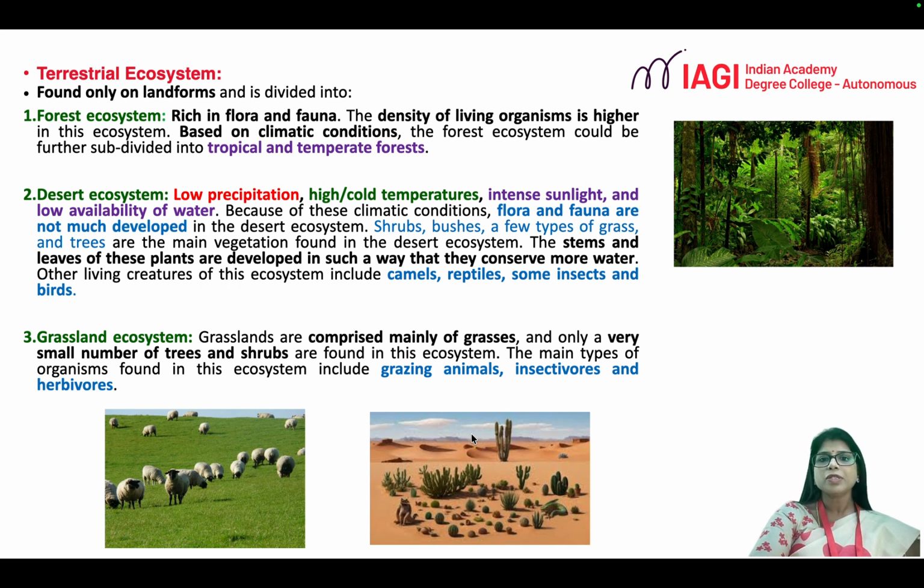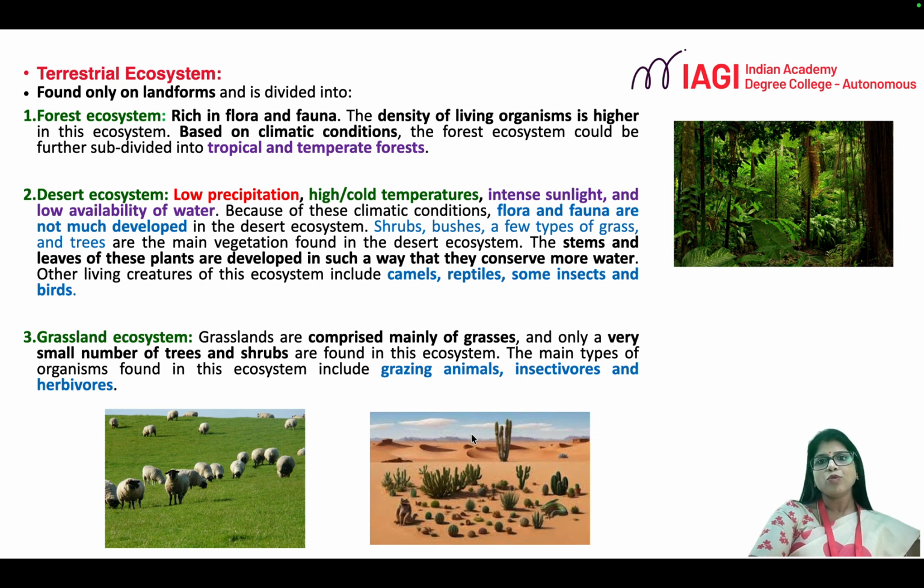Different types of organisms survive in the forest ecosystem, and the climatic conditions also vary. Accordingly, we have forests which can be either tropical forests or temperate forests. Tropical forests are usually found in humid conditions, whereas the cold regions have temperate forests. The second type of terrestrial ecosystem is the desert ecosystem.